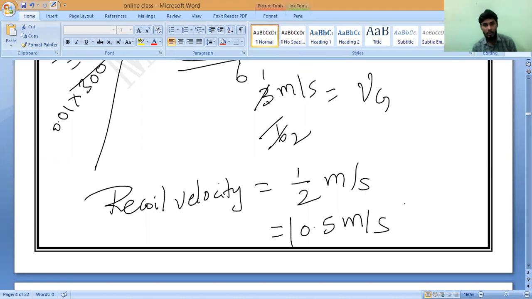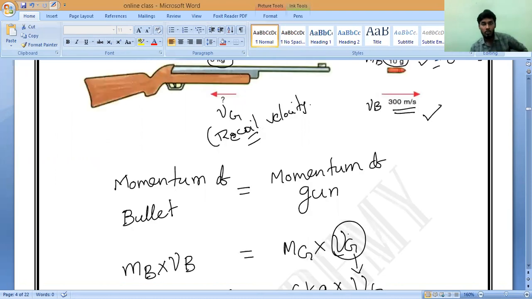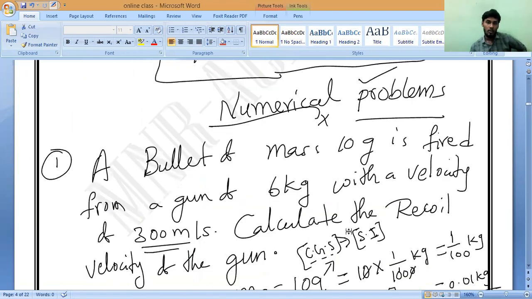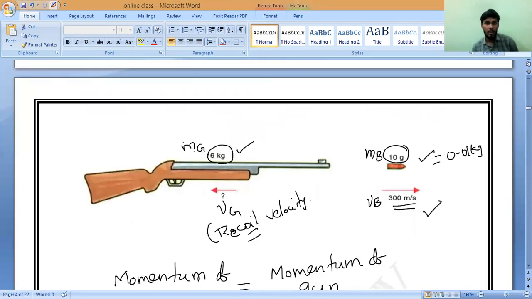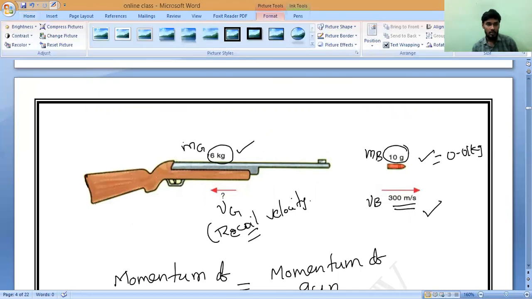Please, all of you note it down. This is what the sum, you have to do it. From the beginning, solve it, all of you. This is the question and this is the given data. Do you understand, Manya and Samaya? Yes or no? Solve it. Draw the diagram also. Draw this diagram because the diagram is most important.